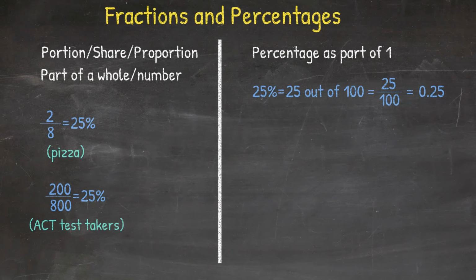Let's whip up a summary. So we looked at 25%. We expressed it verbally as 25 out of 100. Then we expressed it in the fraction form as 25 divided by 100. And ultimately, we got to the decimal form of 0.25.